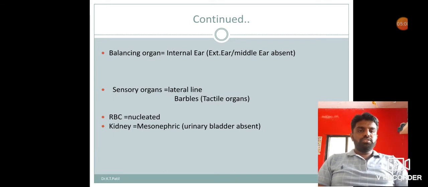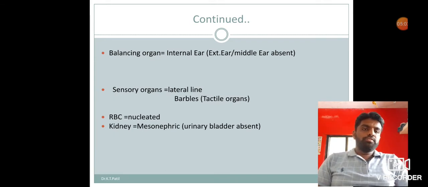In some fishes barbels are present. It is a tactile organ that gives a sense of touch. In fishes, the RBC is nucleated. So Pisces RBC is nucleated. Kidney is also well developed. There are three types of kidneys: pronephric, meso and meta.